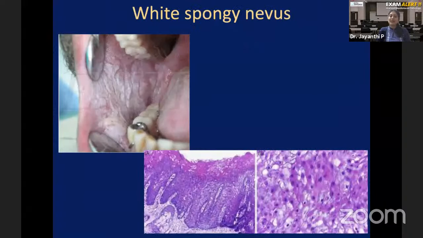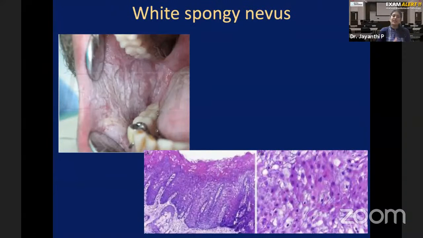The second disease, again frequently asked as a short note, is white spongy nevus. The name tells you white, because clinically the lesion appears white in color. Spongy. Classically the patient has white plaques on the buccal mucosa. Most of the time it is seen bilaterally, sometimes unilaterally. Buccal mucosa is the commonly affected site as shown in the picture, but sometimes you can also see involvement of labial mucosa. So very classically, white plaques will be seen bilaterally on the buccal mucosa.